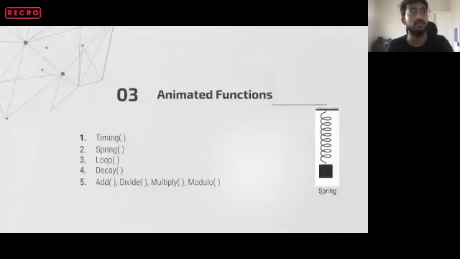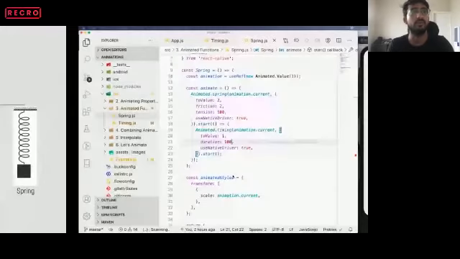And again, there are add, divide, multiply, and modulo. These are some helper functions. Let's say you have some animated value and you want to increase that animated value or reduce it. You can use these helper functions to work on this animated value.